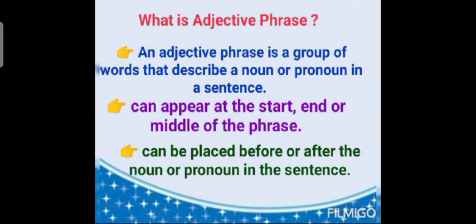Now adjective phrases. Adjectives are the describing words. So adjective phrase is a group of words that describes a noun or a pronoun in a sentence. Adjective phrases can appear at the beginning of a sentence, at the end of a sentence, or even in the middle of the sentence. Adjective phrases can be placed before or after the noun or a pronoun in a sentence.